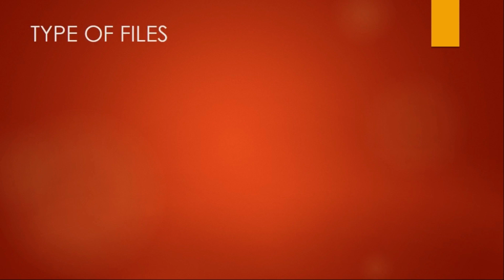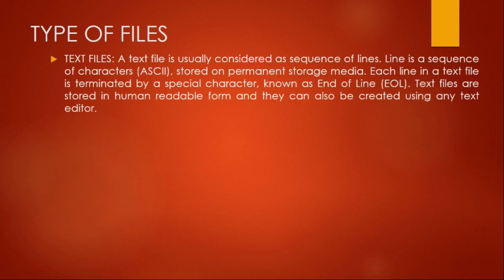Now we are going to look at the types of files. There are two types of files. The first one is a text file. A text file is usually considered as a sequence of lines. A line is a sequence of characters. Which type of characters? Normally ASCII characters, but Unicode can also be supported. Okay, so it is stored on a permanent storage medium. Each line is terminated by a special character known as EOL, that is end of line. Python recognizes \n and \r as the end of line characters.